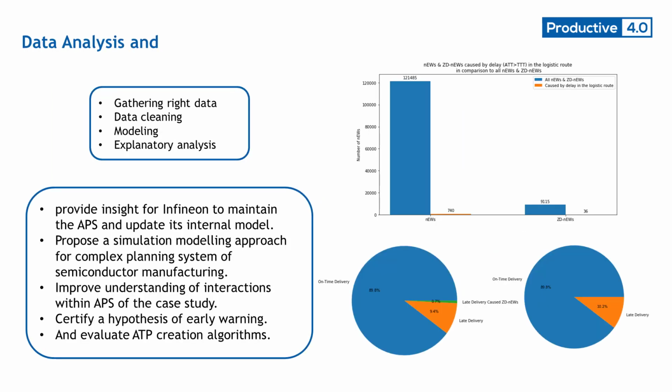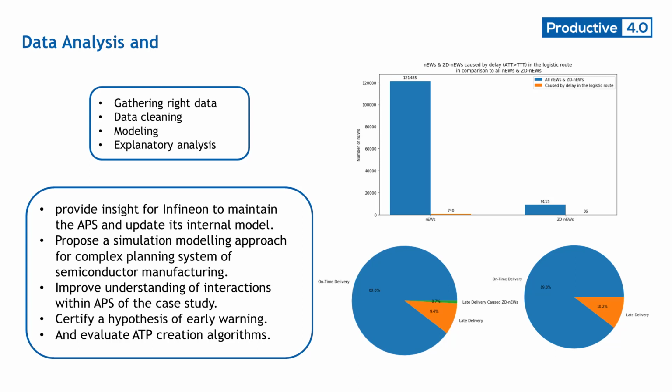Now we have identified and experimented with the possible root causes of nervousness. To certify this hypothesis, we proposed and conducted a data science project. The result of extracting data shows that the hypothesis is true and it has a share of early warning.